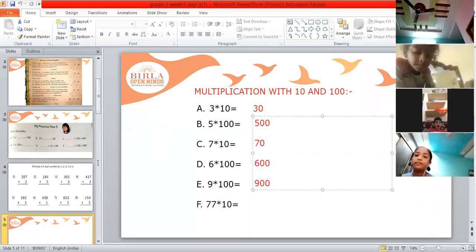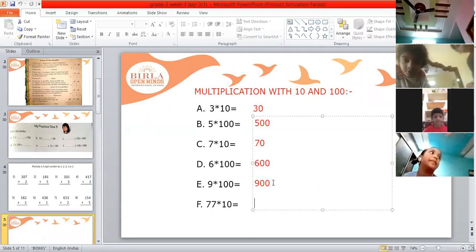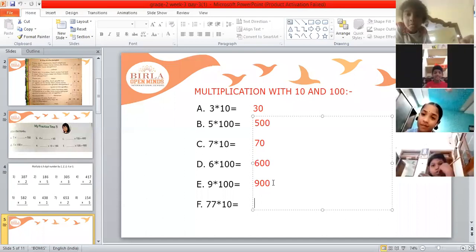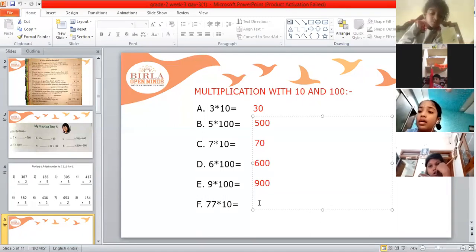Now next. Ganesh, next question. Last question, F bit. 70. No, read that question. 77 multiplied by 10. Yeah. Now what is the answer? 70. No.